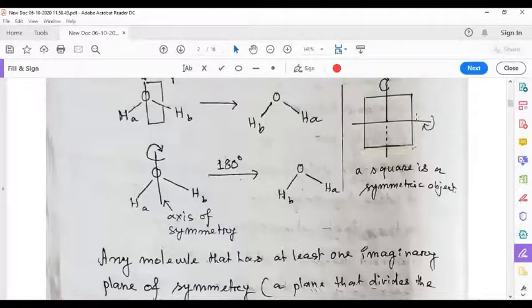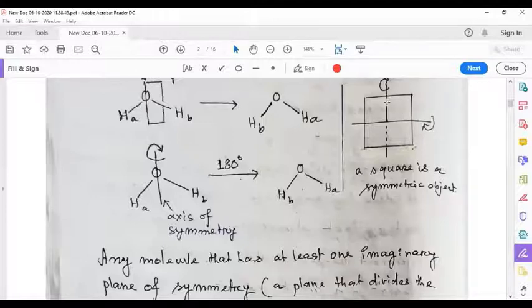Now, if we rotate about this axis, then this portion will come on this side, this half will go on this side. Similarly, if we imagine another axis through this square and rotate like this or like this, then this right half will come to the left half and this left half will come to the right half.